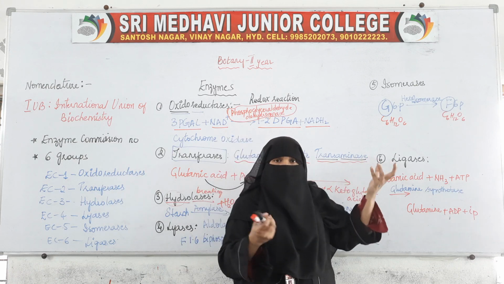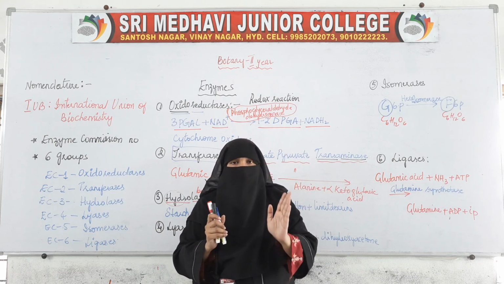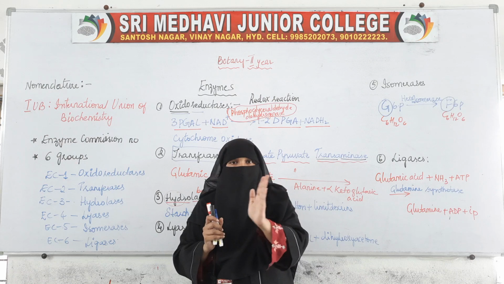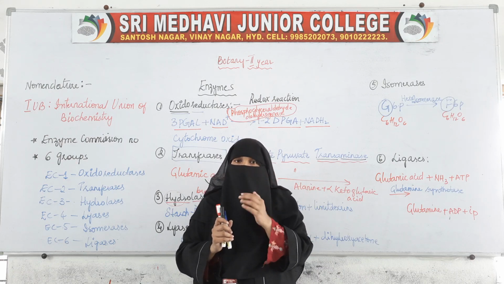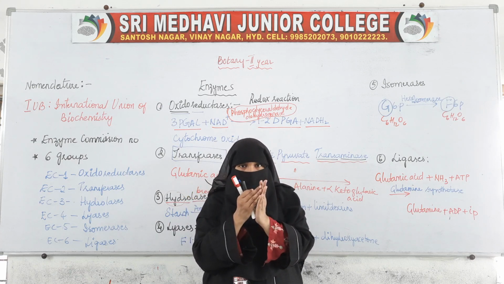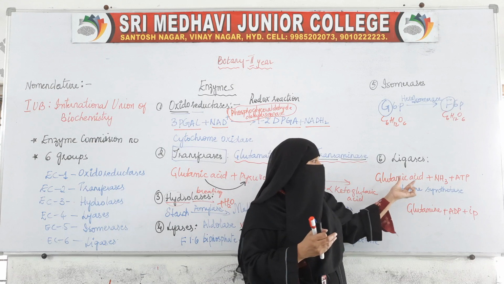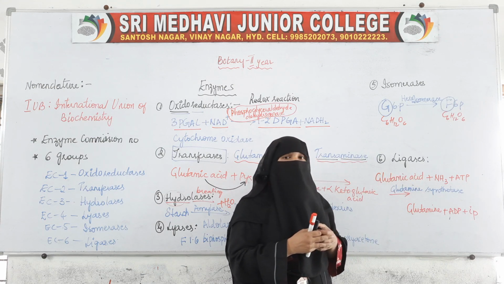The formation of a bond can be between any two atoms. It can be between oxygen and phosphate, between oxygen and hydrogen, between carbon and oxygen, between carbon and hydrogen. So here bonds will be formed, and because of this formation of bonds, the substances will be joined together.